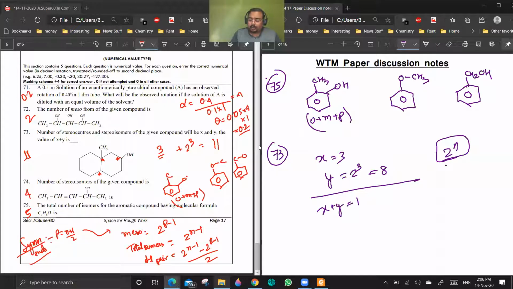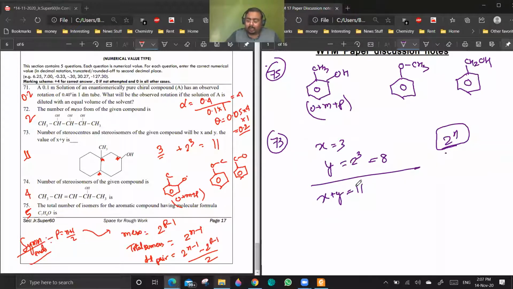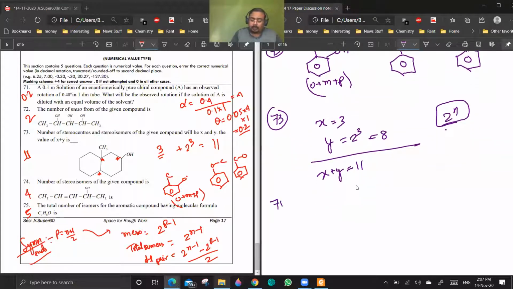Now, question number 71. I have told you that optical rotation theta is equal to alpha into C into L. I think I've given this formula.